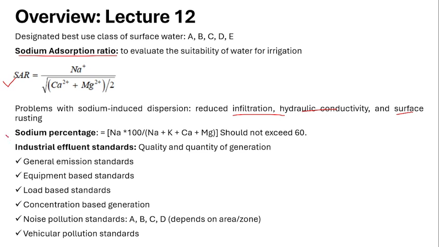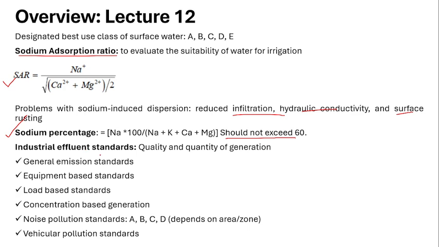Next important term is the sodium percentage. Since sodium can induce these many problems, sodium percentage is another formula to calculate it, which is equal to Na into 100 divided by the summation of sodium, potassium, calcium, and magnesium ions. One important thing is this sodium percentage should not exceed 60. Then only that water can be used.